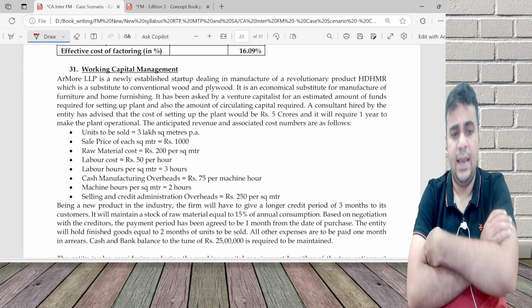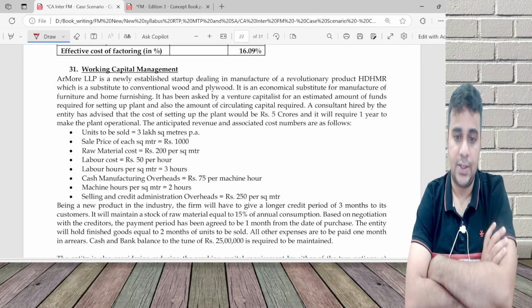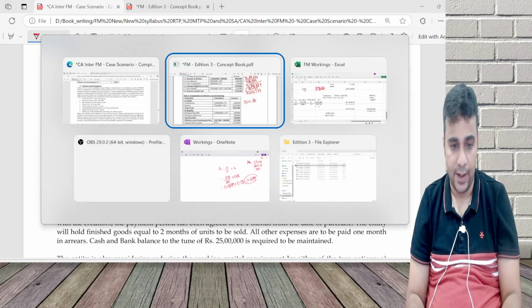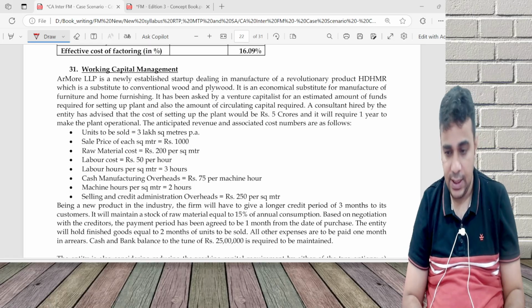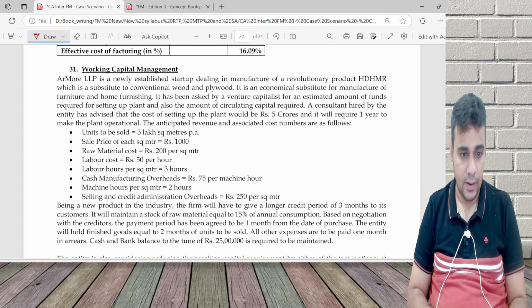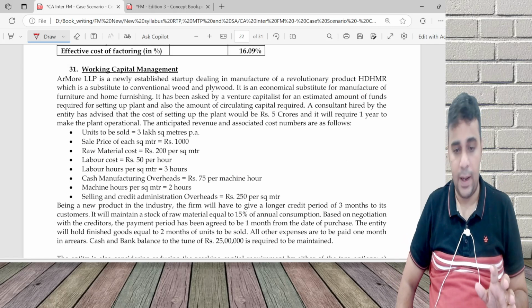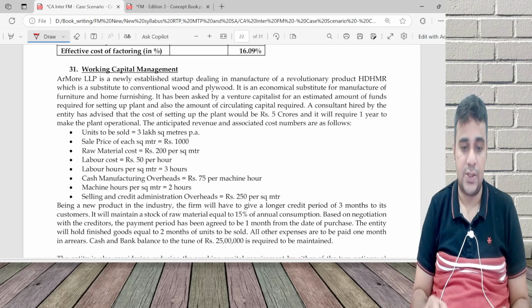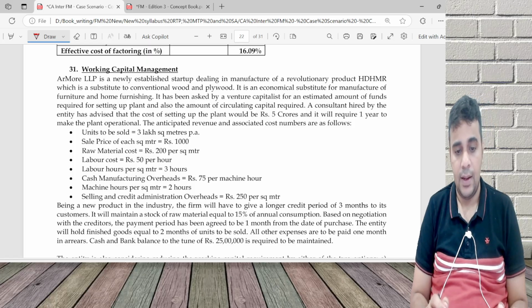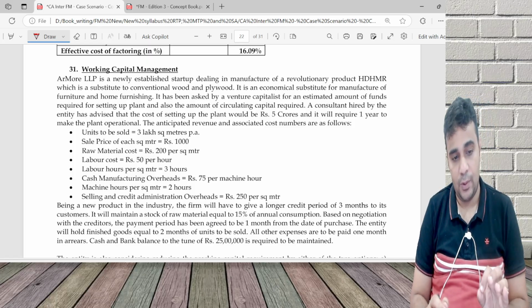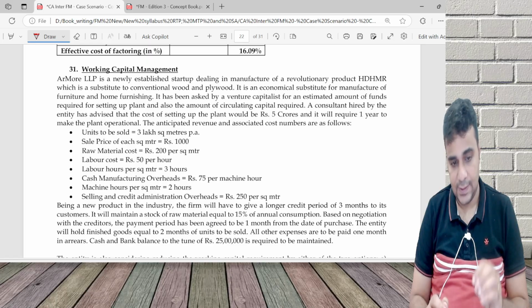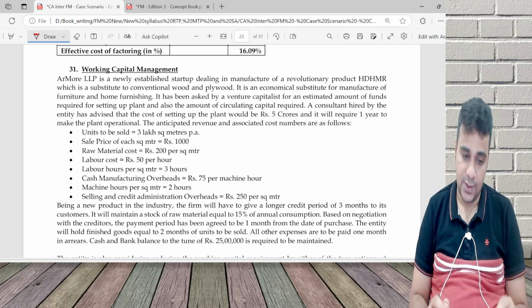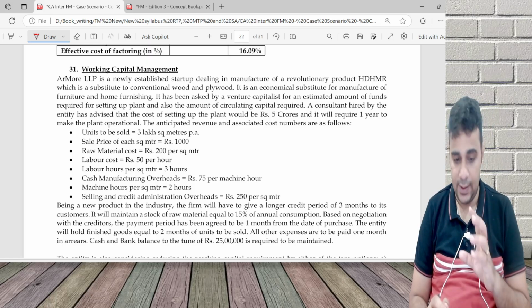Let's look at this. AR More LLP is a newly established startup dealing in manufacturing of a revolutionized product HDHMR, which is a substitute for conventional wood and plywood, an economical substitute for the manufacture of furniture and home furnishing. Cost of setting up the plant would be 5 crore, 1 year to make the unit operational, units to be sold, selling price, raw material cost, labor hours, manufacturing overheads, machine hours, selling and distribution overhead.